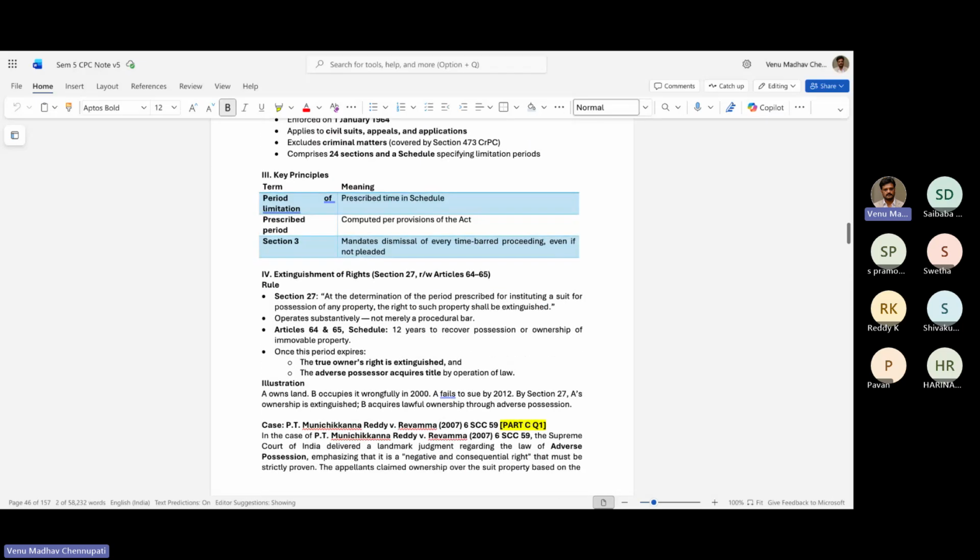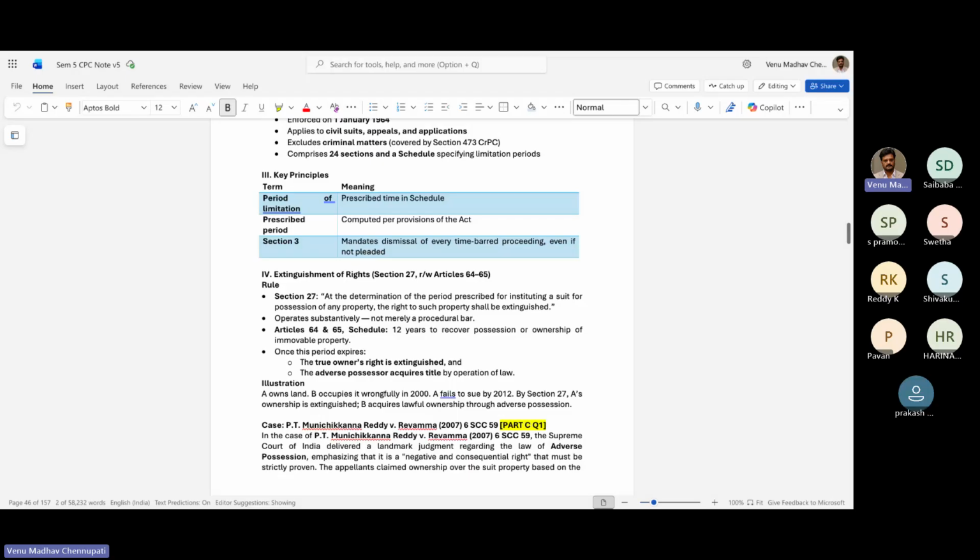Okay, so the key period: Limitation Act is something where you have a judgment or a decree and you are questioning it. So what is the time frame? For example, somebody is acquitted from a crime. In how much time can he go to the court? 90 days, 120 days. Within 120 days we go and appeal against that judgment. Or a similar thing in civil cases, within how many days we go. That's more or less about the Limitation Act.